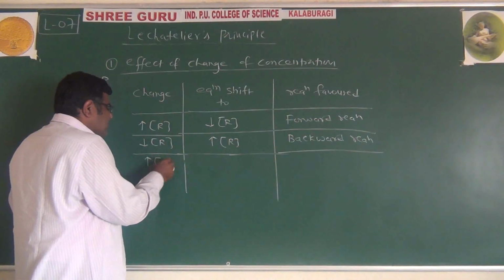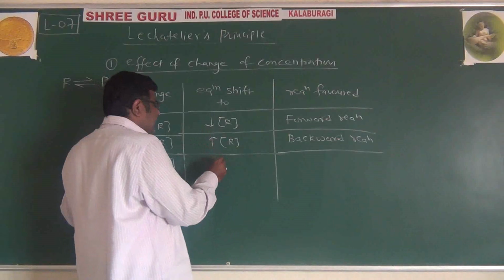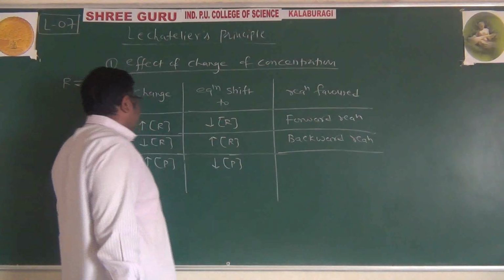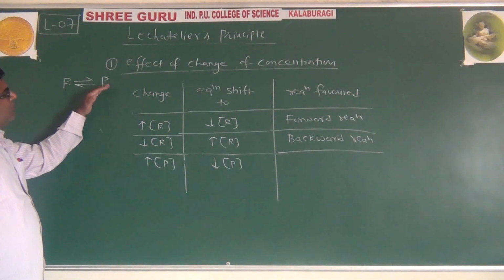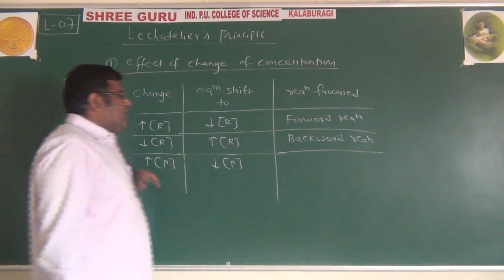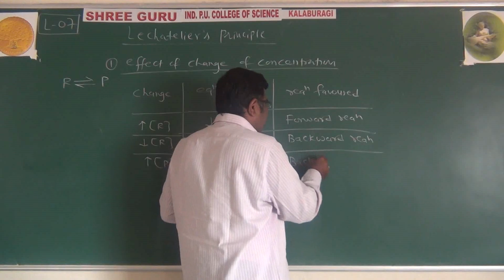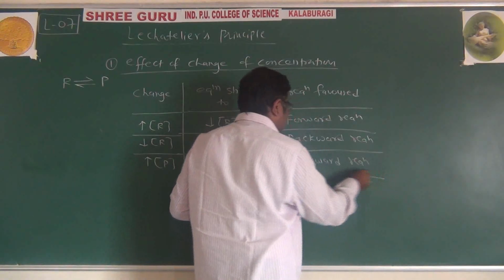If we increase the concentration of product, the equilibrium will shift in that direction. Decrease the concentration of product means the products are to be consumed and reactants are to be formed. So we can say that again the backward reaction is favored.